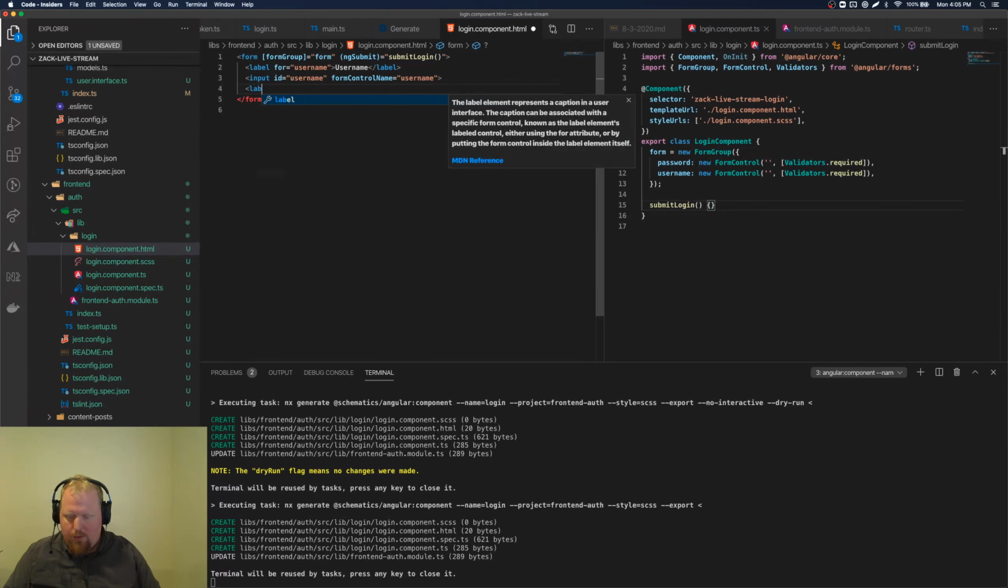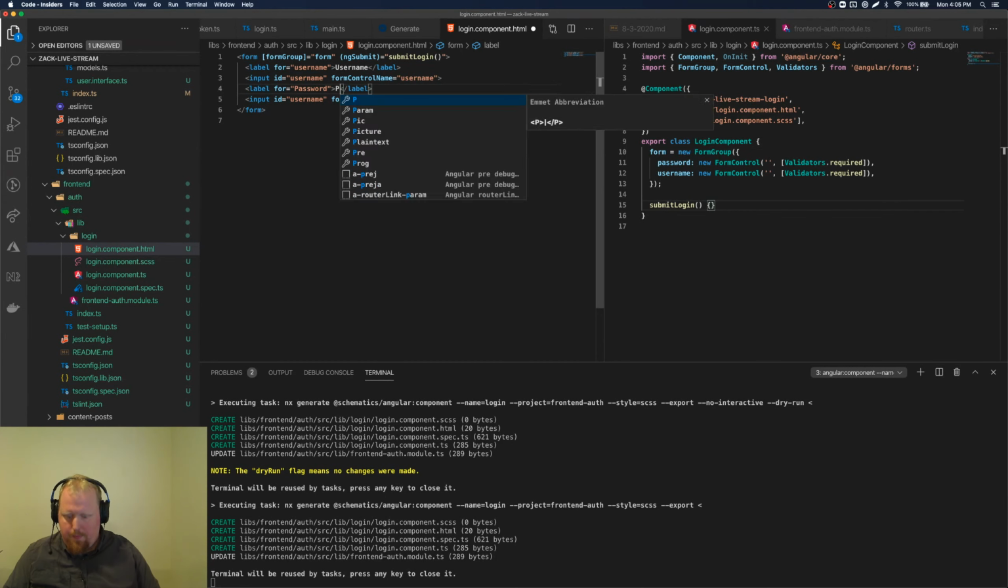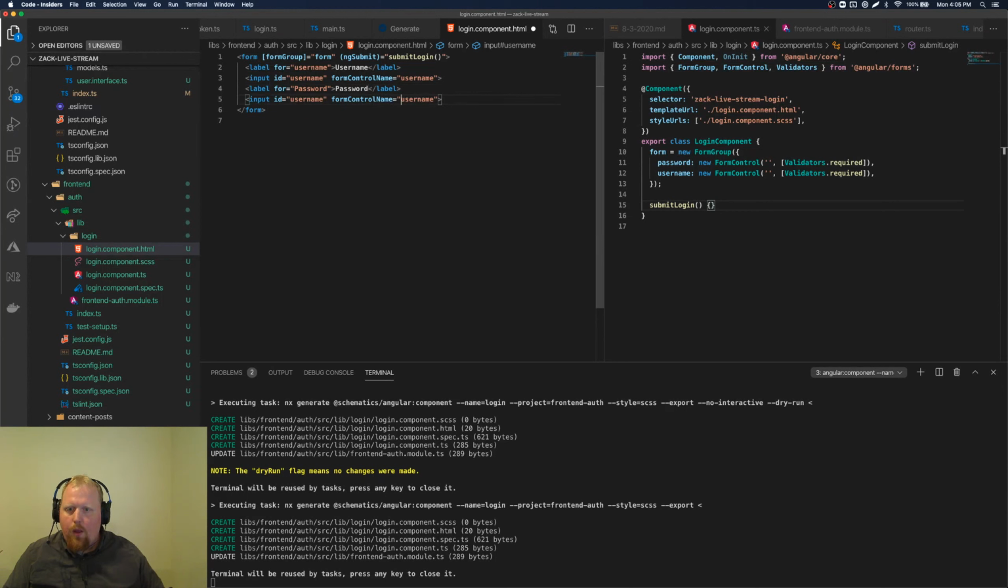And we'll do another label here. Now let's just copy this stuff. Password. Form control name is pass. You know, probably should have done this a while back, but that's okay. We've still got 2 birds with 1 stone. There we go. Form control name. This is all set. And then we'll have a button type is submit.